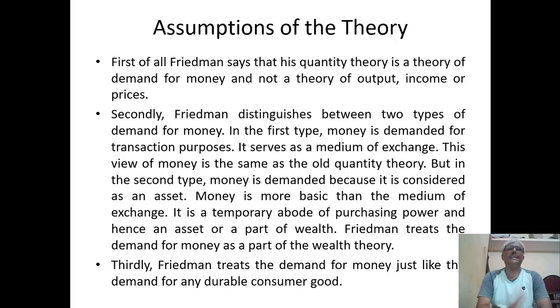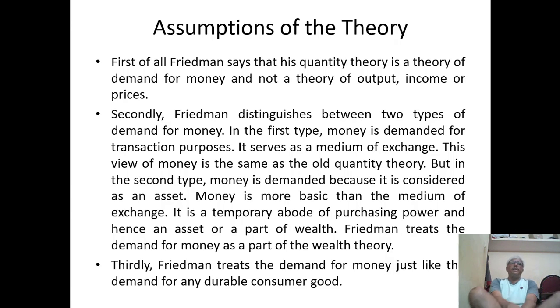Money is more basic than a medium of exchange. It is a temporary abode of purchasing power and hence it is an asset, part of wealth. Therefore, we need to understand that Milton Friedman treats the demand for money as a part of wealth. We need to understand two things here regarding the demand for money. One is for the transaction purpose, that is, as a medium of exchange. Another is that it is a part of the theory of wealth.